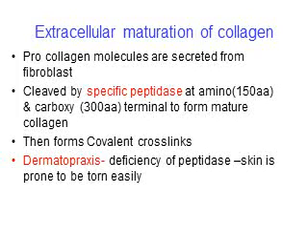Now, how the extracellular maturation of the collagen occurs. Procollagen molecules are secreted from the fibroblast. Then they are cleaved by a specific peptidase, 150 amino acids on the amino terminal and 300 amino acids on the carboxy terminal, to form mature collagen.